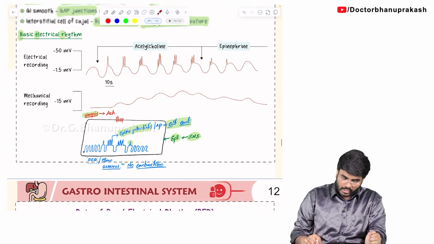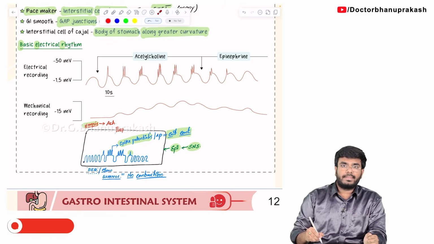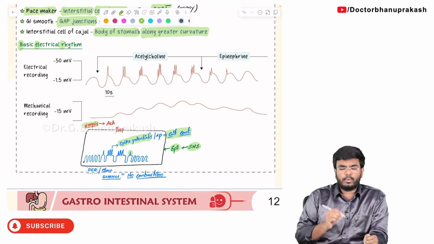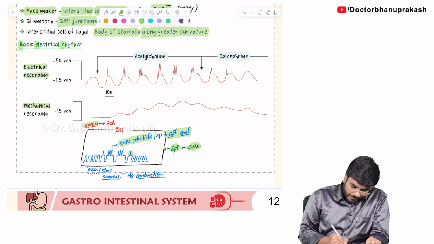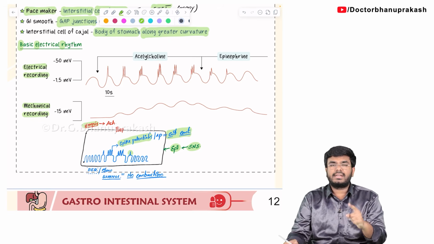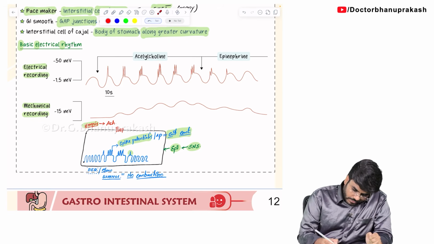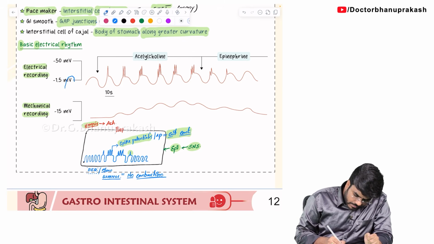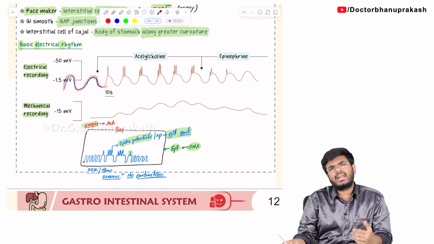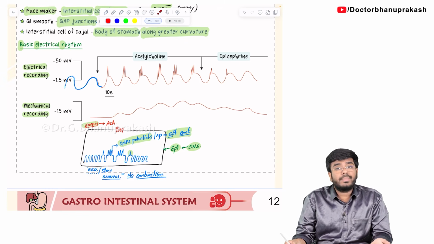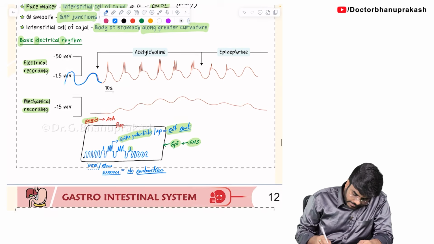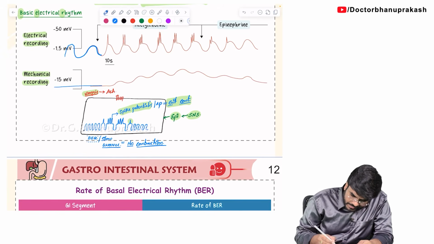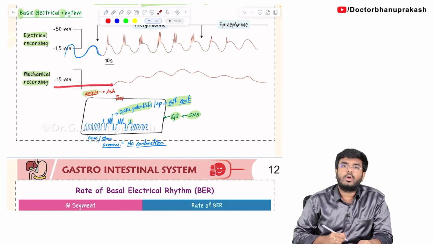Done. Now, let me show you everything we have discussed in a graph. You already know this. Here I am first talking about the electrical recording. Later I will be discussing the mechanical recording. Mechanical means contraction. Electrical means voltage fluctuations. Look, in the beginning there is quiet electrical fluctuation happening 24/7. What is it called? It is called the basal electrical rhythm, a voltage fluctuation. During this basal electrical rhythm, is there any mechanical recording happening? No, it's a flat line, no mechanical contractions.